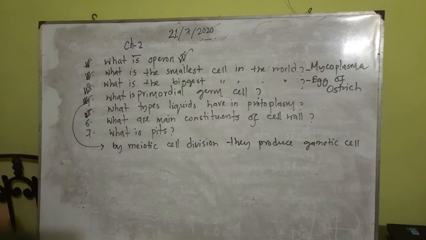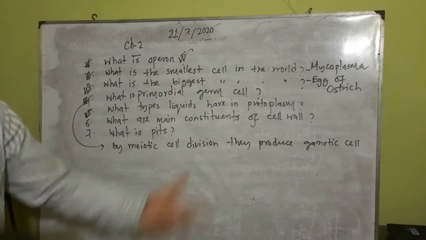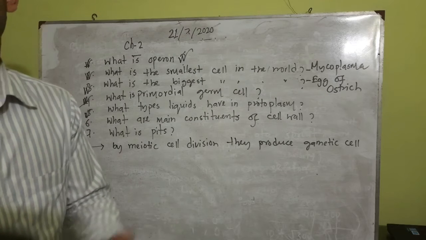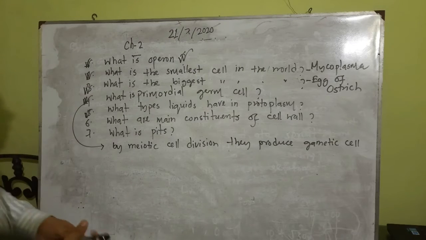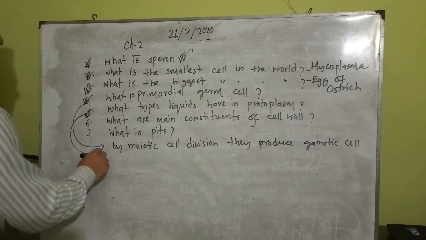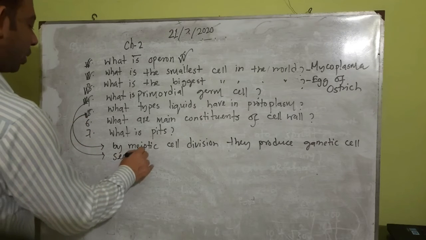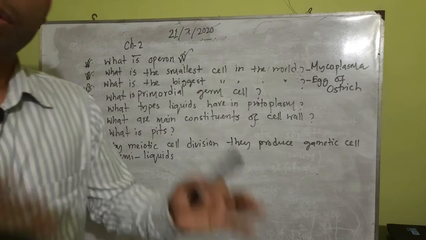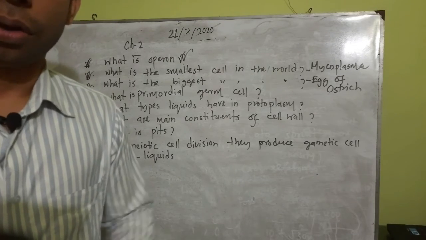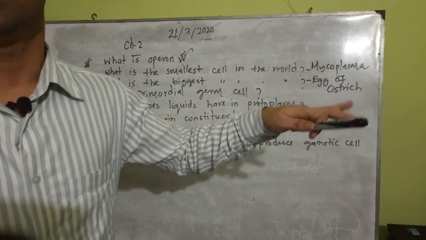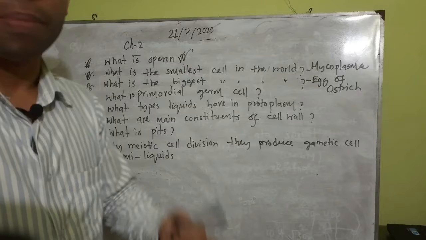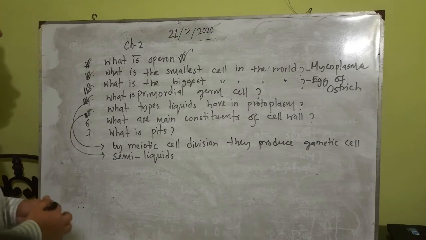What type of liquid is in the protoplasm? Many students can miss this one. They can write semi-solid, solid, hard, liquid, like that. If it is asking, you will write semi-liquid. Not totally plain, not so hard, not between hard and very light, just in between: semi-liquid. So this is another important question.